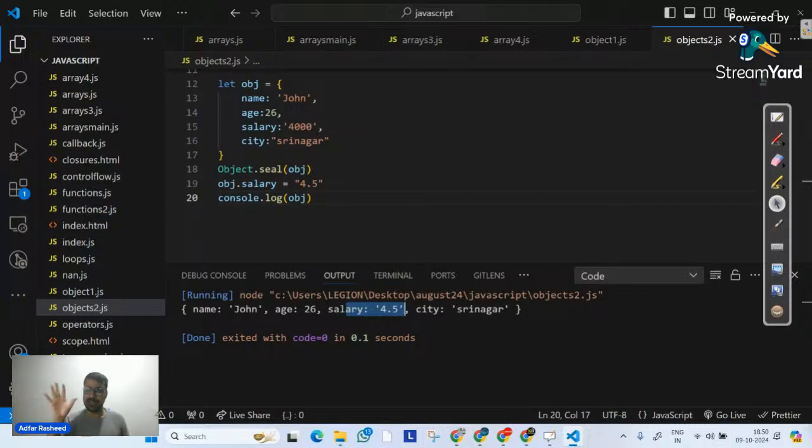Okay, let's understand one very important property which is called object.assign. What does assign actually mean? If your intention is to copy all enumerable properties, but I am using a very important term there, which is enumerable. Sir, what is enumerable? We don't know what enumerable is.